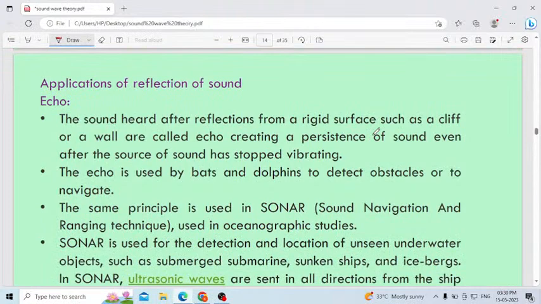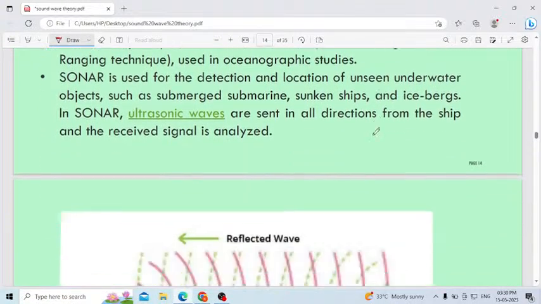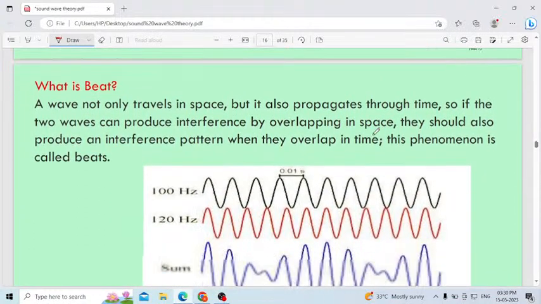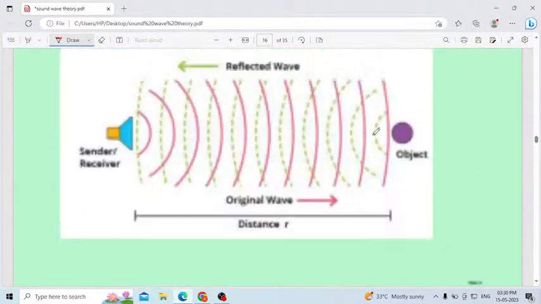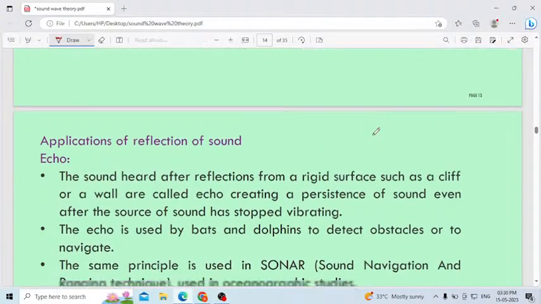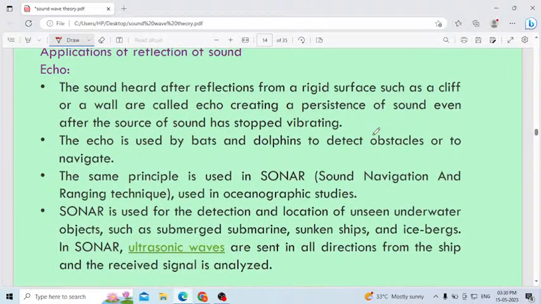Then what are the applications of echo? After this one I will stop, otherwise it will become too lengthy. Then what is meant by beat, I will explain in one more video, because if it is too lengthy, no one will listen.